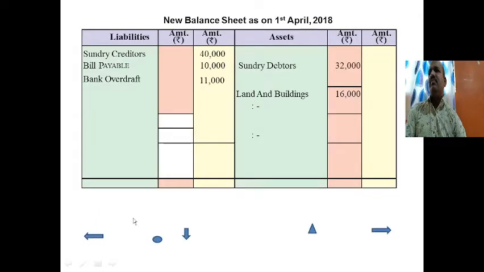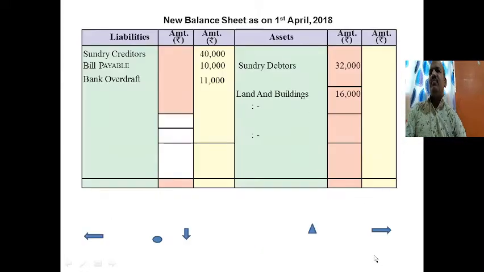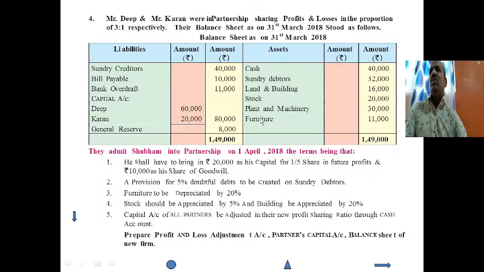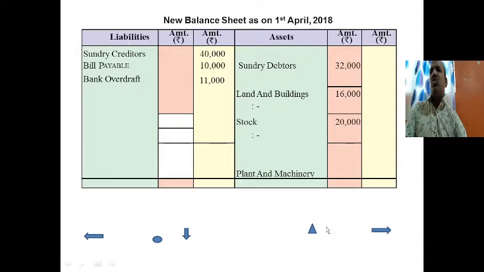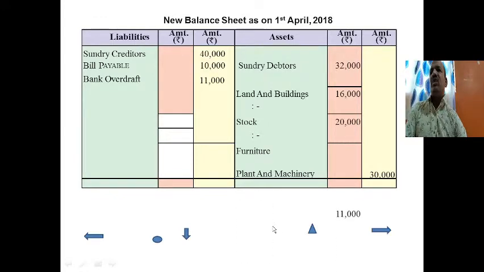Next, stock 20,000. Stock also has appreciation, so it will come to the inner side, 20,000. Next, plant and machinery 30,000. There is no adjustment on plant and machinery, so it is going to the outer column, plant and machinery 30,000. Next, furniture 11,000. There is an adjustment on furniture, so it will come to the inner column, furniture 11,000.